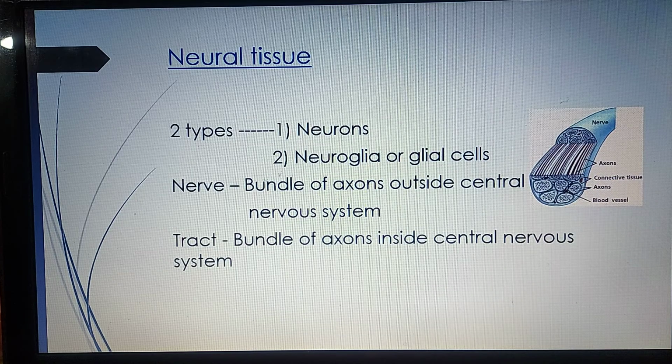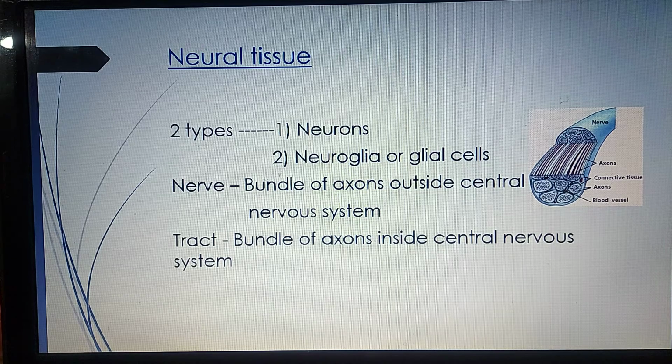Then we go to the neural tissue. There are 2 types of cells in neural tissue. One is neurons and second is neuroglia or glial cells. Neurons are the structural and functional unit of nervous system, and neuroglia or glial cells are the supporting structures or supporting cells. What is a nerve? It is bundle of axons.